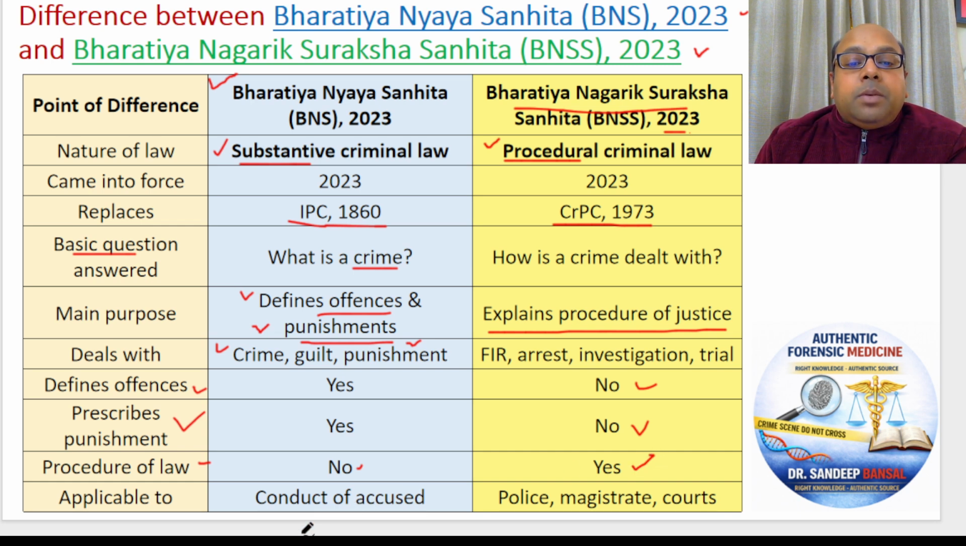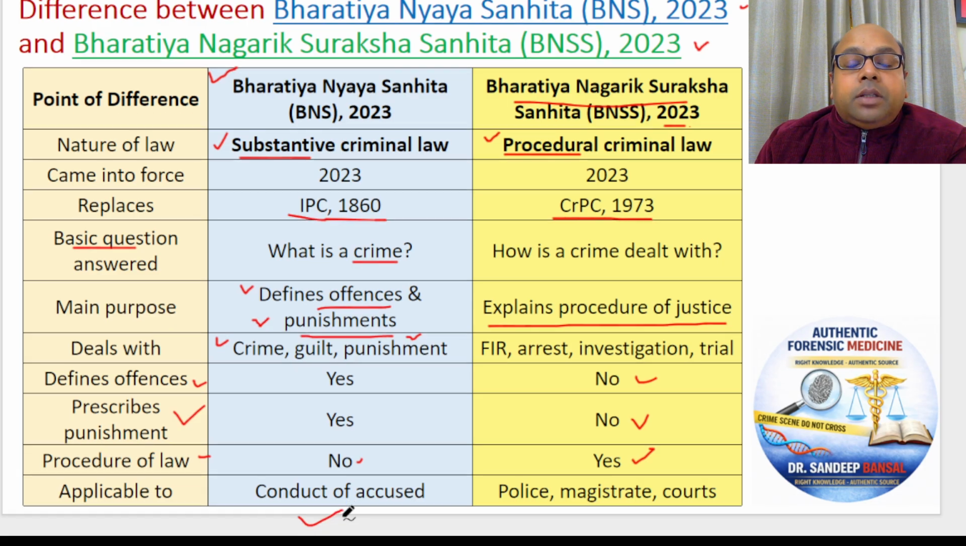So it is applicable to the accused, whether the accused has committed a crime or not. And this Bhartiya Nagrik Suraksha Sanhita is applicable to the powers and procedures to be followed by the police, magistrates and courts. So this is the basic difference. And students, in our medical practice, we need to learn about 25 to 30 sections of the BNS, and about 5 to 10 sections of the BNSS. These are the maximum you have to remember and apply in your medical practice.